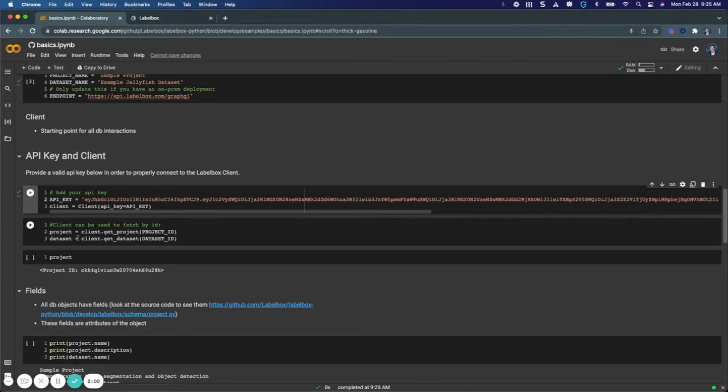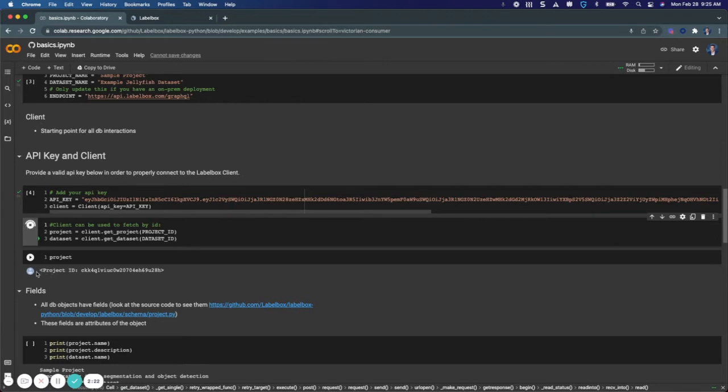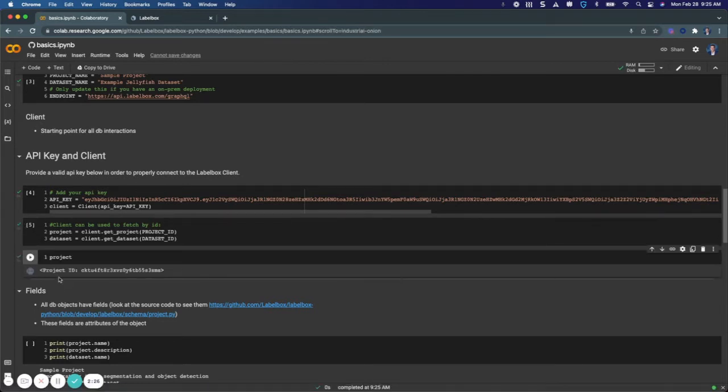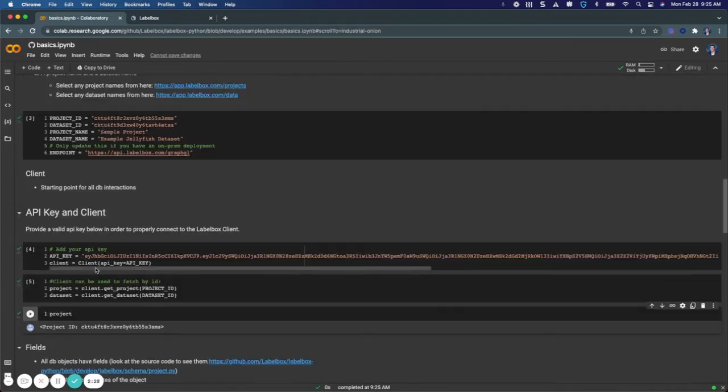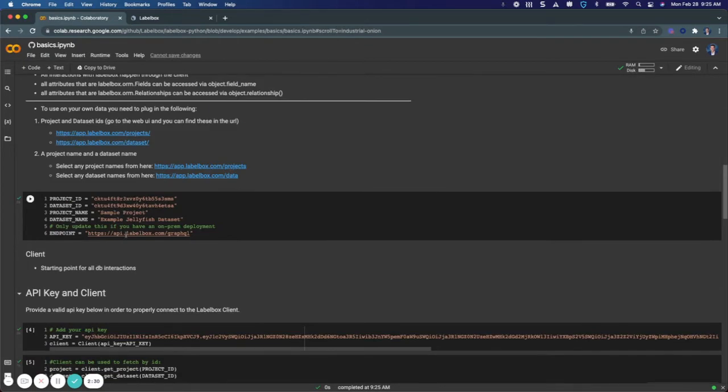And now what I'm going to do in this cell is I'm calling upon the client, which is the source of most interactions within the SDK, to communicate between database objects. So I'm grabbing a project here and setting it as my project variable. And I'll also be grabbing a data set. And these are the same project and data set that I showed in the UI a moment ago. And then if I ask for my project database object here, I'll be returning that project ID, which you see here is the same as what I set before.